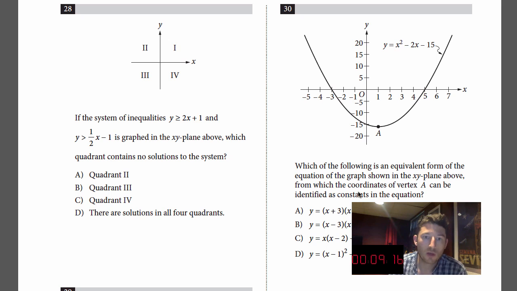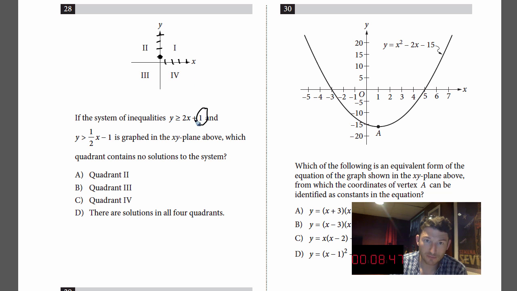If the system of inequalities y is greater than or equal to 2x plus 1 and y is greater than 1/2 x minus 1 is graphed in the xy plane above, which quadrant contains no solutions to the system? All right, I kind of like that question. So let's graph the first one. Y is greater than or equal to 2x plus 1. How do you graph 2x plus 1?